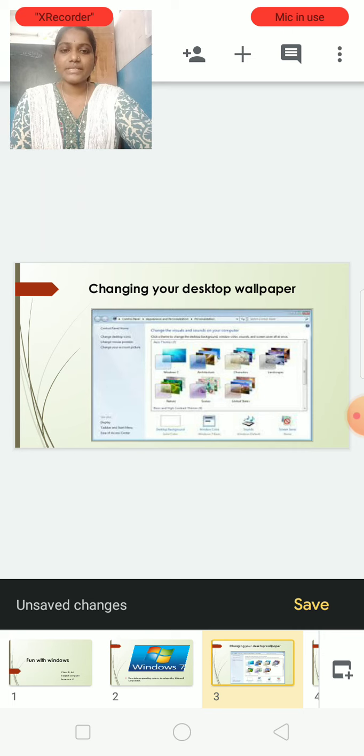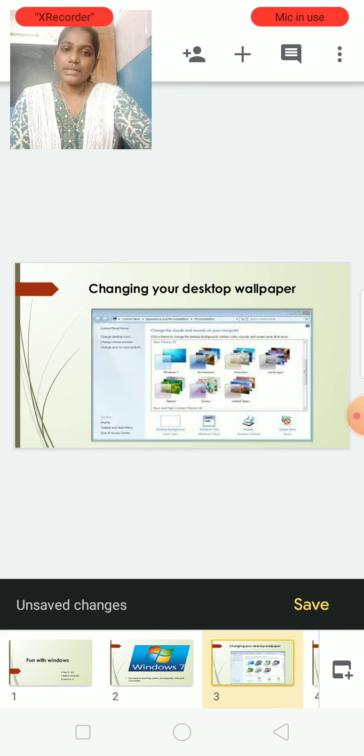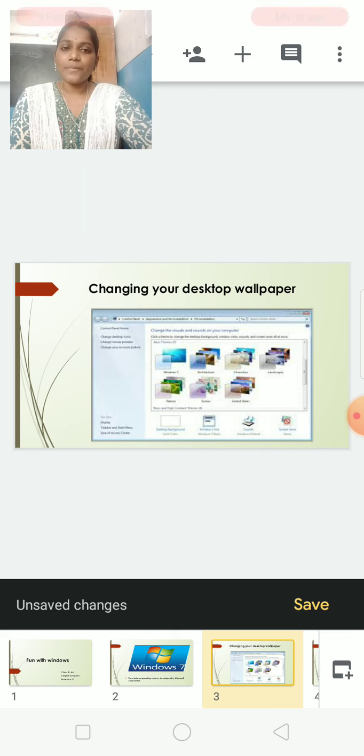Then select which theme you want to give the background. Then click on apply. The Windows desktop wallpaper will change.